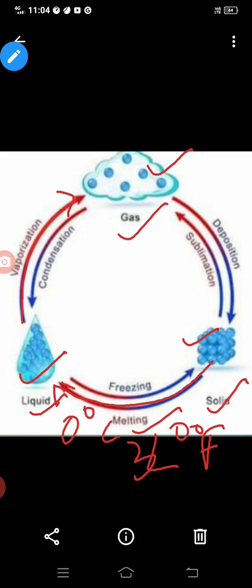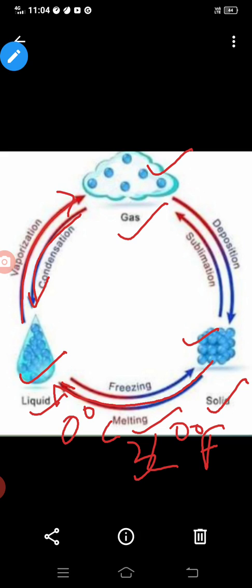The gas state of the water is water vapor, and water vapor is converted back into liquid by the process of condensation. When the water vapor is converted into liquid, this process is known as condensation.